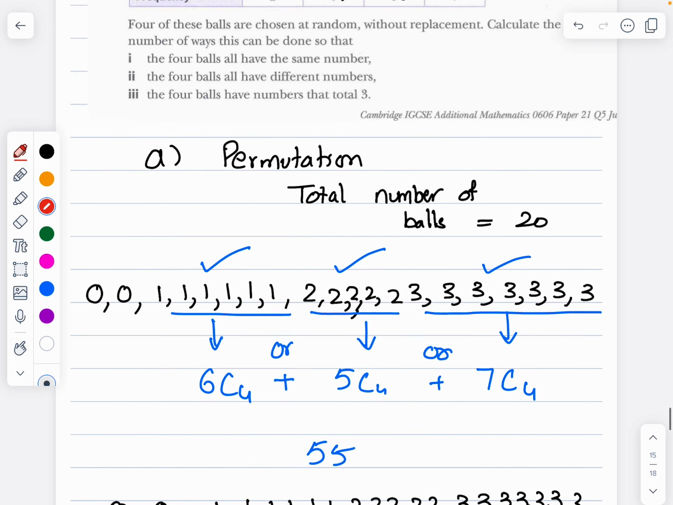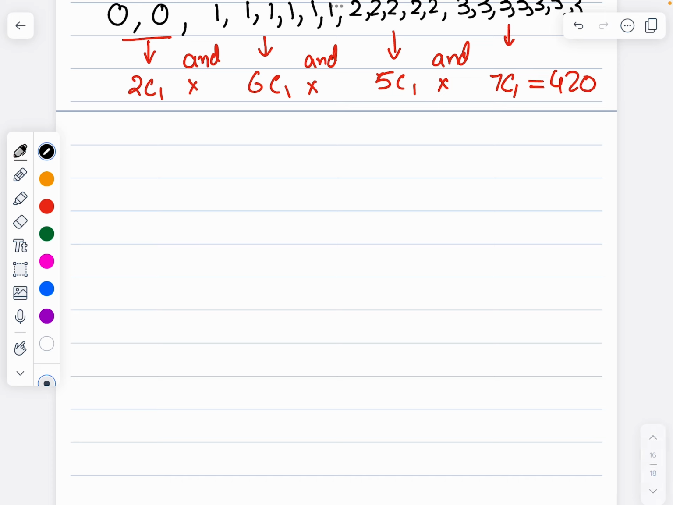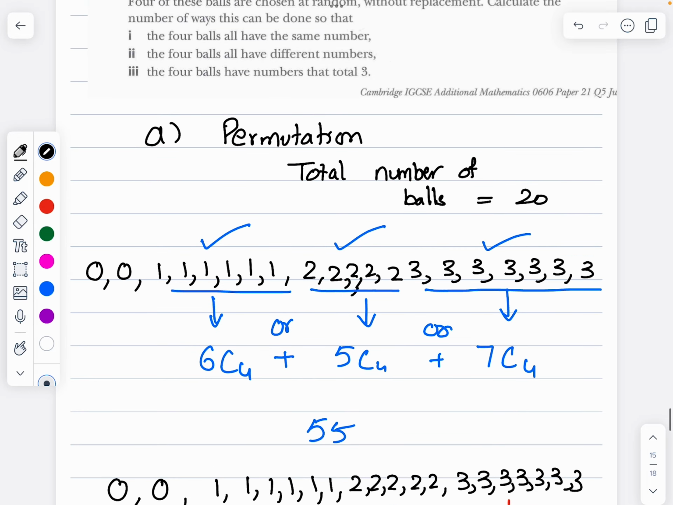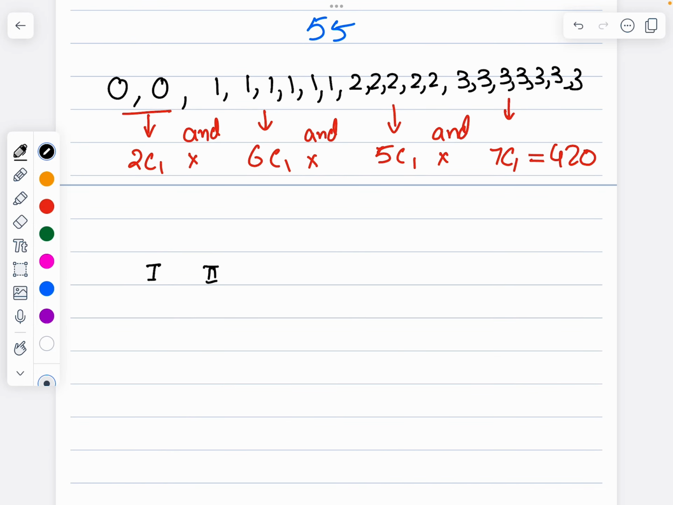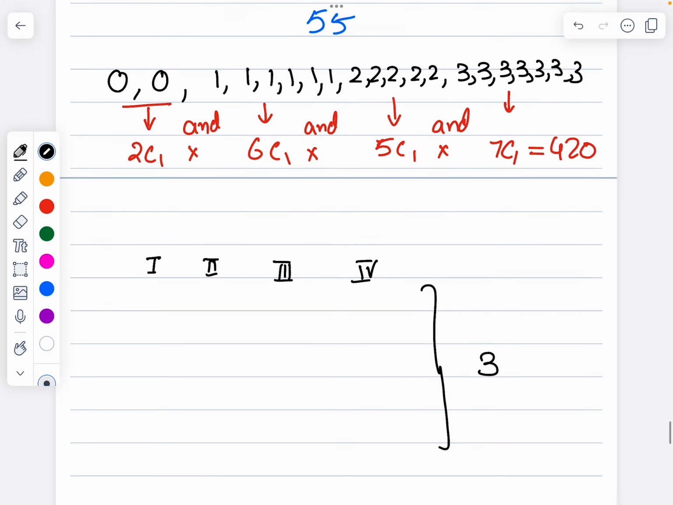The 4 balls have a total of 3. The first ball, second ball, third ball and fourth ball, when they add up, should become 3. So when I add all 4 balls, it should be 3. For our convenience, I am taking the first ball as numbered 0, the second as 1, the third as 2, and the fourth as 3. What are the combinations which give me 3?